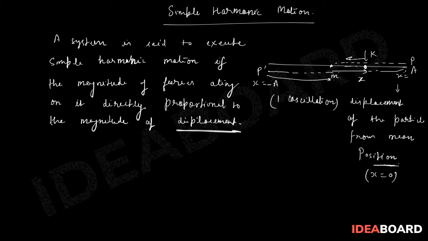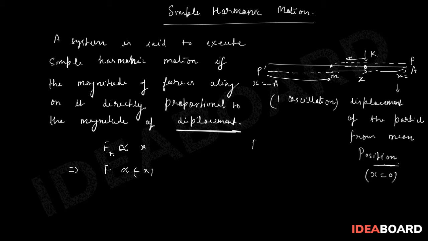That means I can say that F is proportional to x. But of course this will be the restoring force, so F restoring is proportional to x. This is the statement it is saying. So if I take this as normal force, then F will be proportional to minus x.